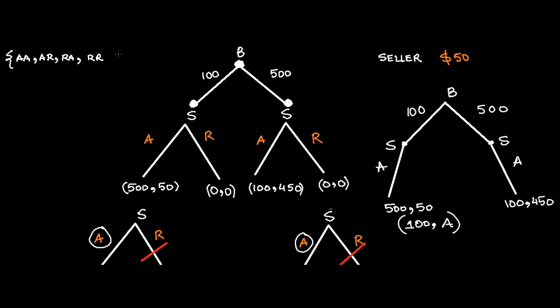This is the strategy profile of the seller. And you have seen that in an equilibrium, seller is picking up the AA strategy, and the strategy of the buyer is 100. So backward induction equilibrium is 100, AA.